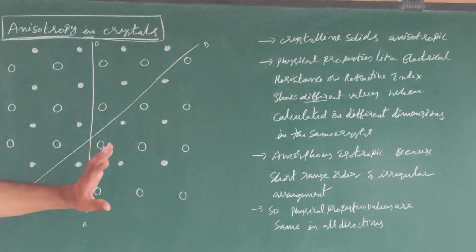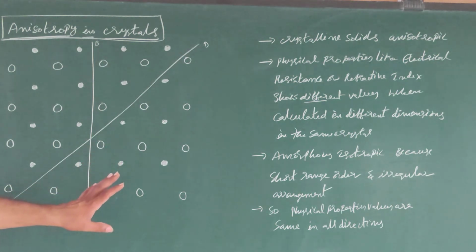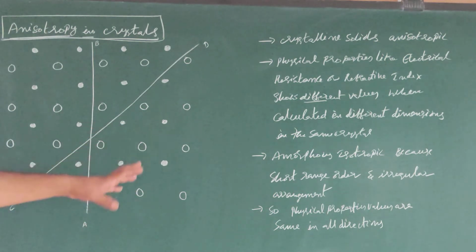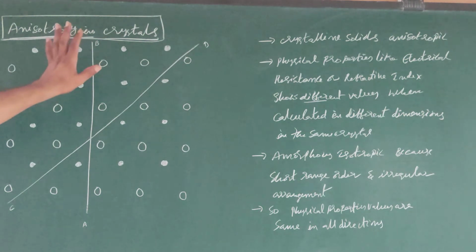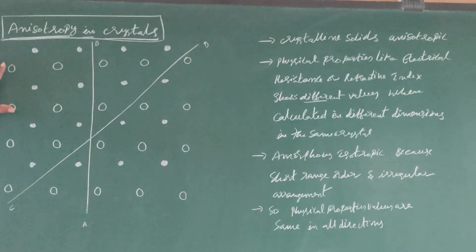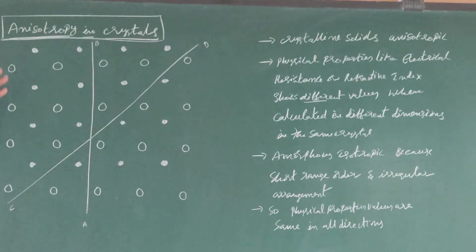short range order of arrangement of particles and irregular arrangement is there. So almost all the physical properties values are same in all directions. But this is not possible in the case of crystalline solids. If you observe here, two different types of particles are present in a crystalline solid. One type of particles in a particular order, second type of particle in a particular order.